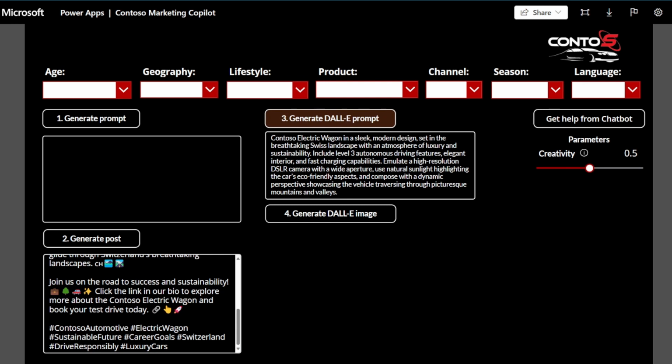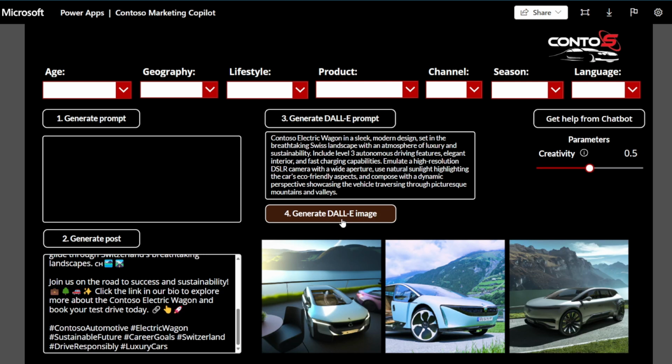Let's use that directly and see what DALL-E can generate. Not bad. Now this may be good enough already, or we may change the prompt again and generate a new image, or a series of new images with DALL-E. The central idea is that we can continuously iterate on our result until we find something we're happy with.